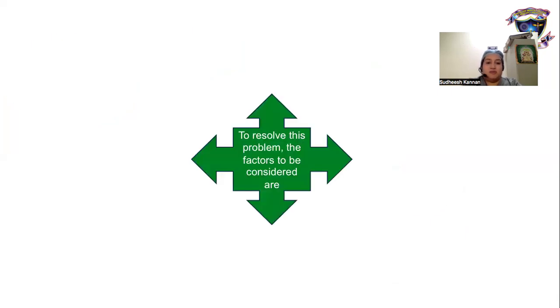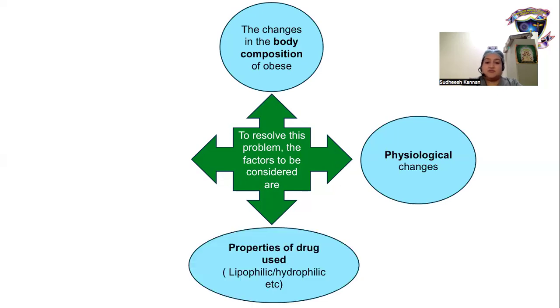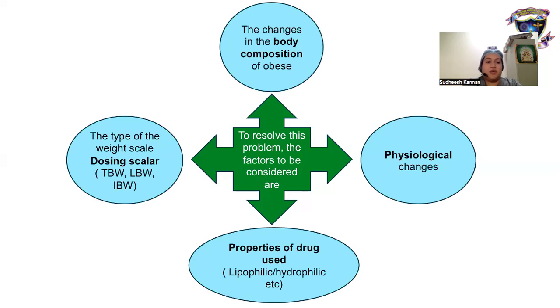So to resolve this problem, the factors to be considered are the changes in the body composition of obese, physiological changes associated with obesity, the physical properties of the drug used, and the type of the weighing scale, known as dosing scalars.